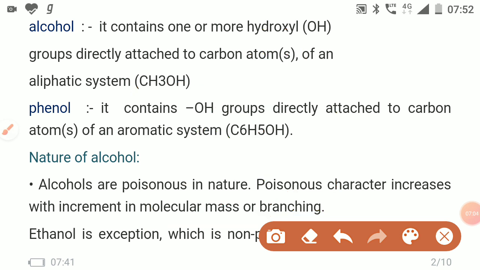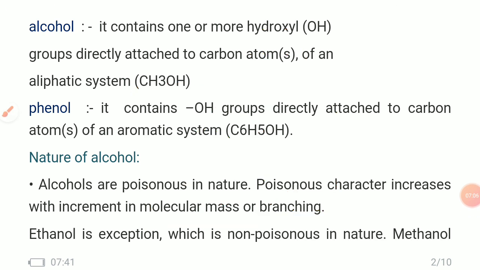Then we know what is the nature of alcohol. We have to learn about the nature of alcohol, because in this chapter we have to learn about phenol, alcohol and ether. That's why here we learn about the nature of alcohol. First of all, alcohols are poisonous in nature, but the exception is ethanol.